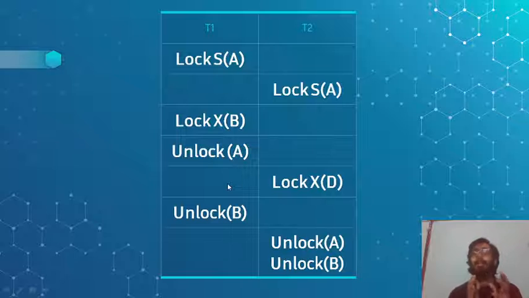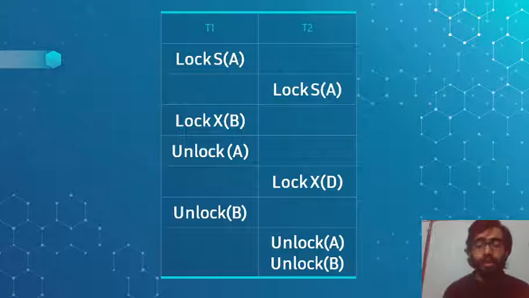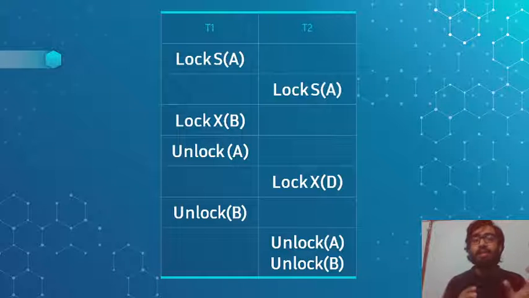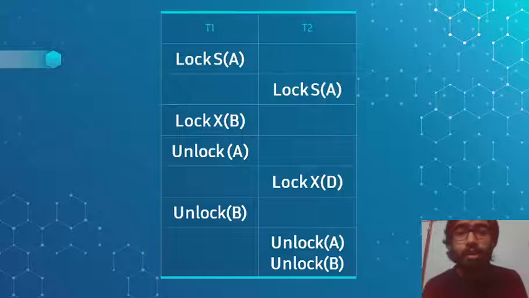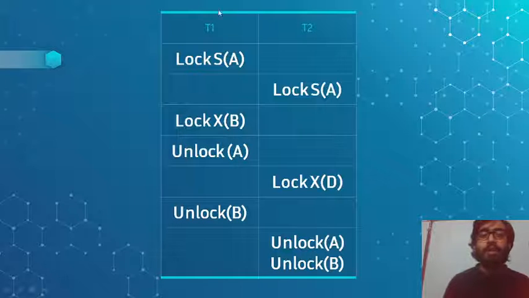It was really hard to understand the real algorithm directly, so I have taken a small example to understand the basic algorithm. Let's suppose we have transactions T1 and T2.